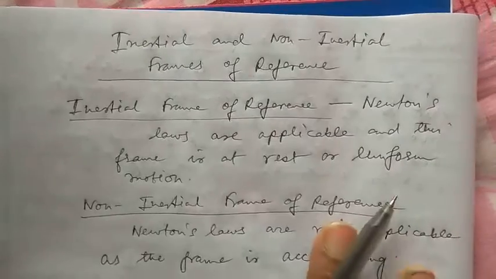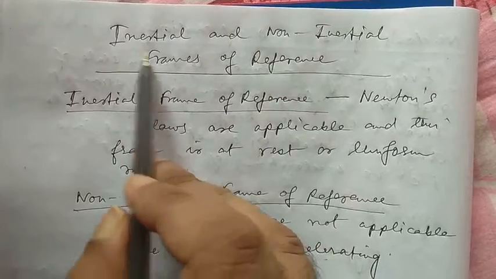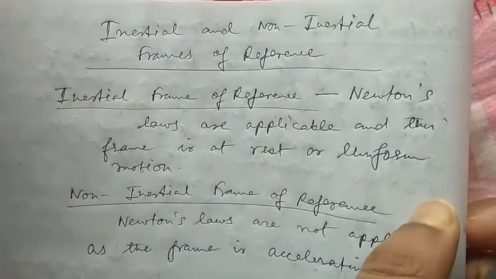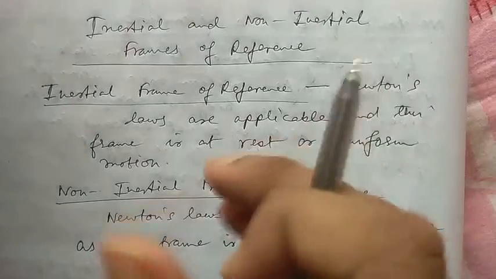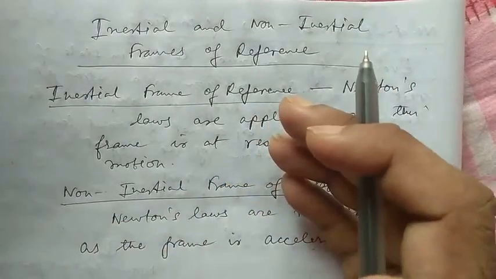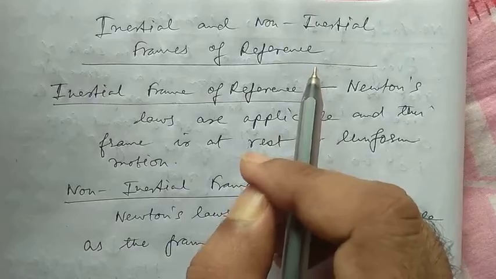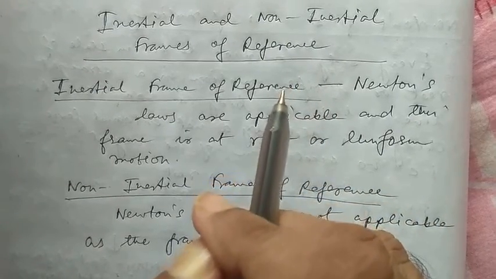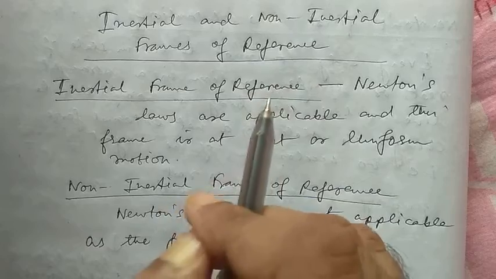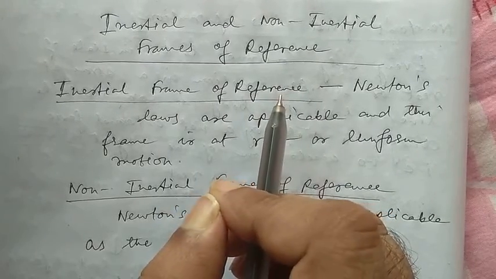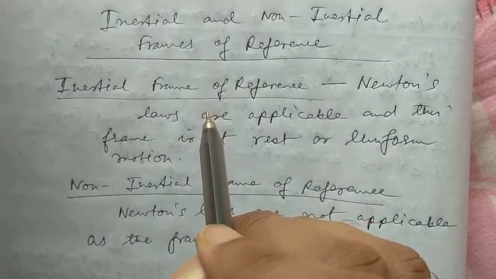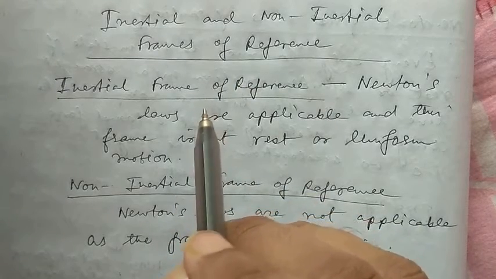Now a little bit of discussion about the inertial and the non-inertial frames of reference. When the motion of a body is considered near the surface of the earth, the earth's surface is taken as the frame of reference. A stone lying on the surface of the earth remains in that state of rest unless an external force is applied on it.